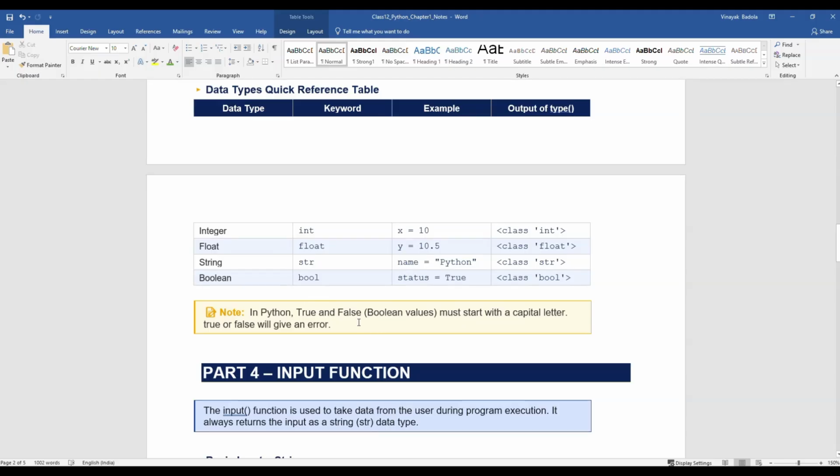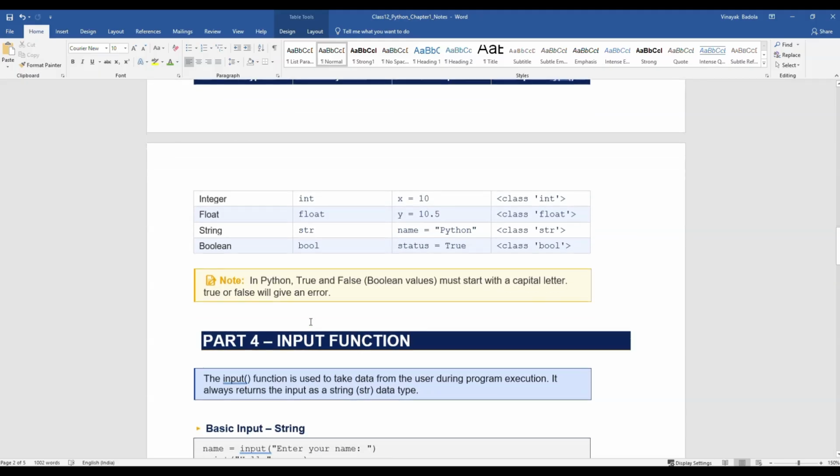If you write the data type Boolean without the capital starting letter, like B has to be capital, the code will not run. So always remember that Python is a case sensitive language.